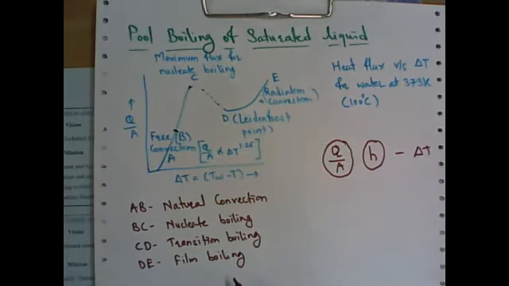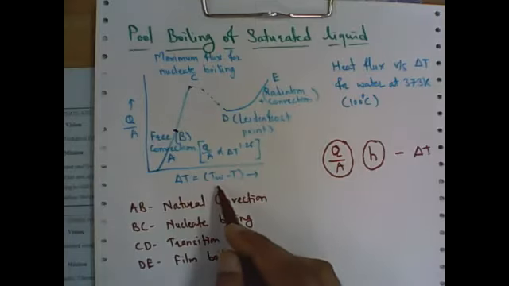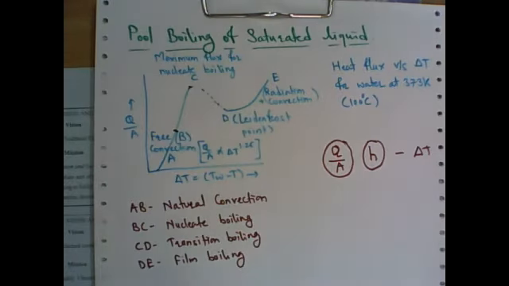Right? So this Q by A is nothing but heat flux, and delta T is nothing but the temperature difference or the driving force. Now in this case, the temperature difference, delta T, is TW minus T, where TW is the surface temperature and T is the average bulk liquid temperature, right? So what exactly happened? If you take the example of a boiler, then the metallic surface of this boiler is nothing but the surface, and we are putting the liquid in the boiler, right?